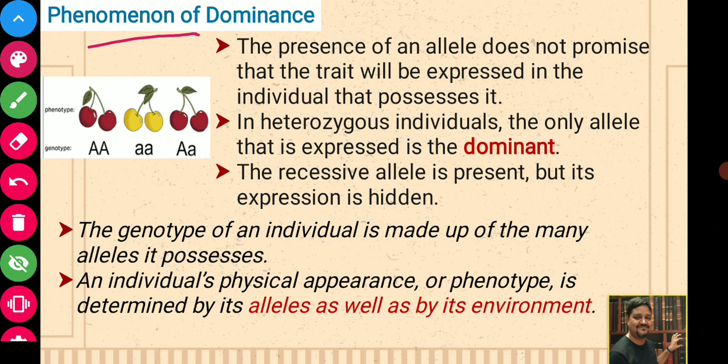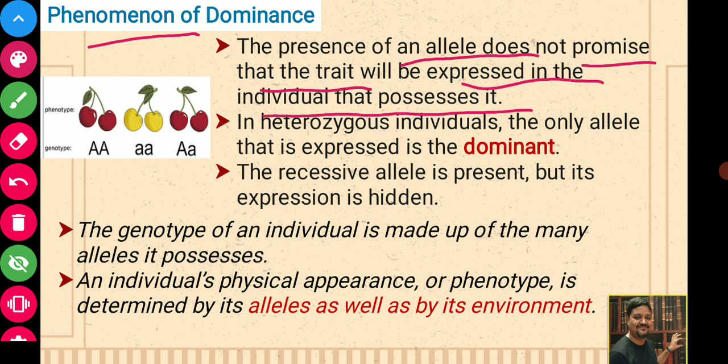So, what this phenomenon of dominance states is that the presence of an allele does not promise that the trait will be expressed in the individual that possesses it. Suppose I have a particular allele, it is not guaranteed that that allele will be expressed in me. It only depends on what other allele I have, because you know that a trait or a gene has two alleles.